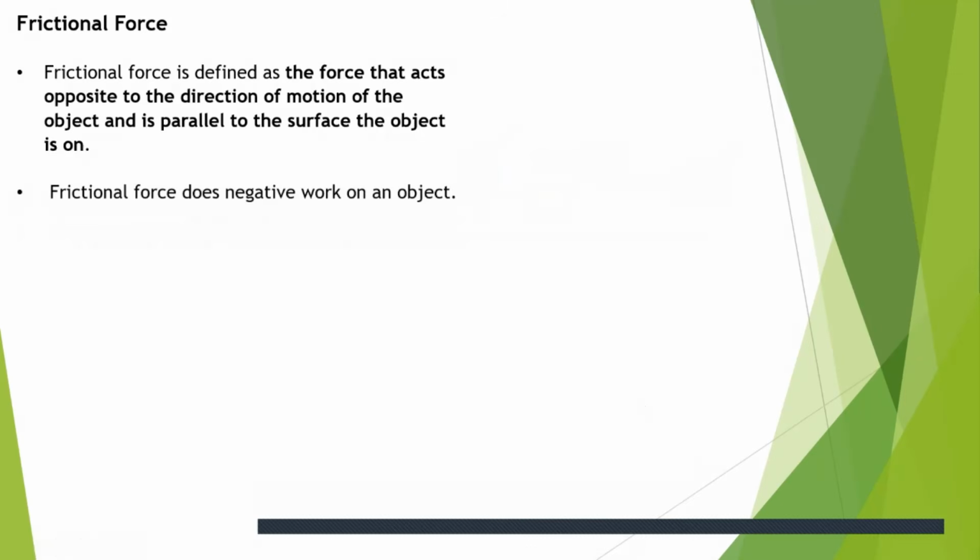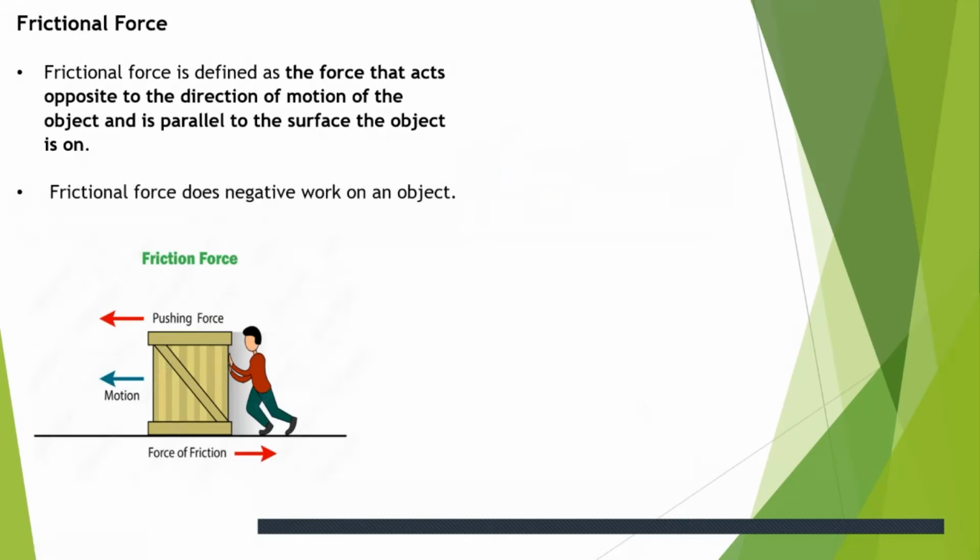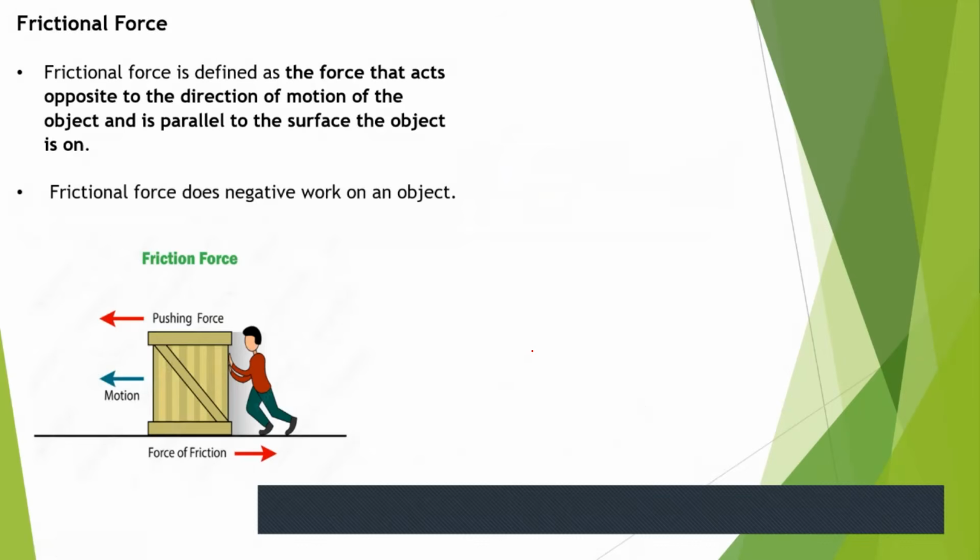I like that. What else am I learning? Here's a diagram. There's a man pushing right there with all his might. Therefore, pushing force, the object moves also to the left. But check out the friction. The force of friction is acting opposite to the displacement.